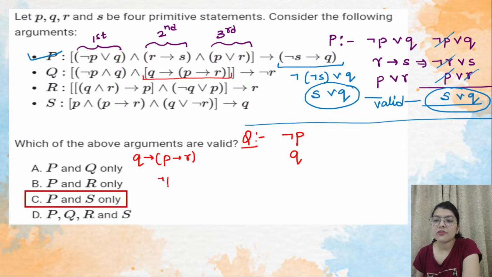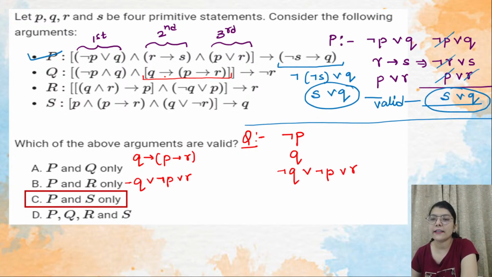It will be negation P or R. And then I have to this. So it will be Q negation Q or negation P or R. Right? So what I will write? I will write here negation Q or negation P or R. This is what I will get. ठीक है? Now I'll try to solve it.